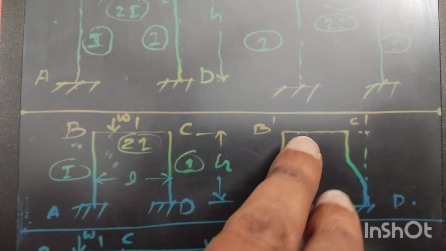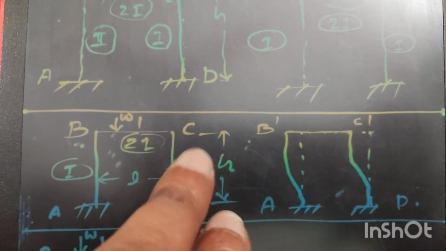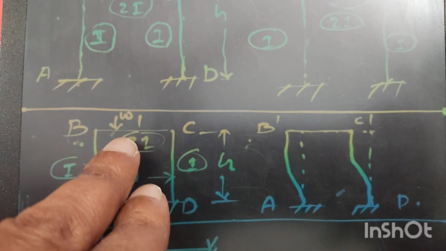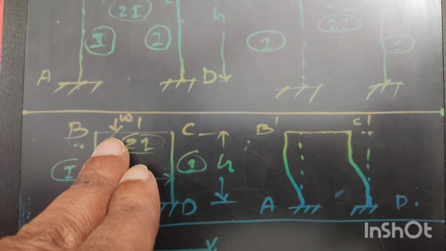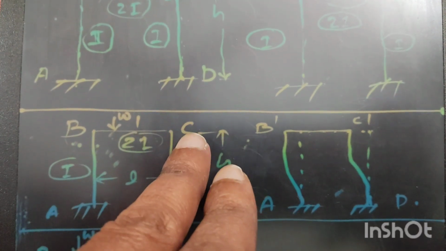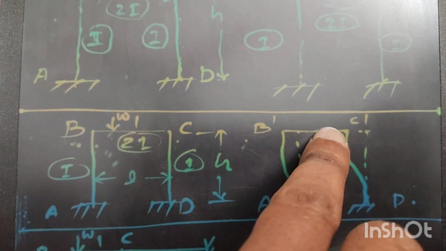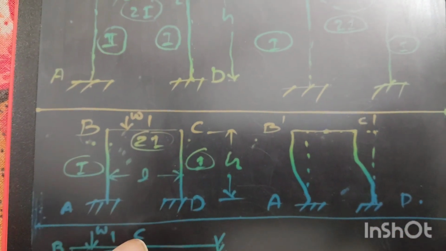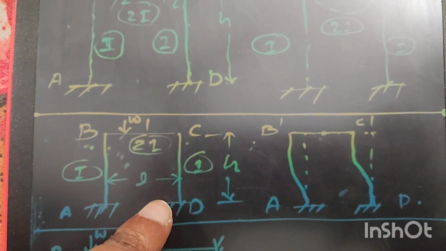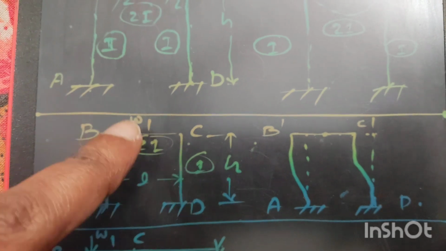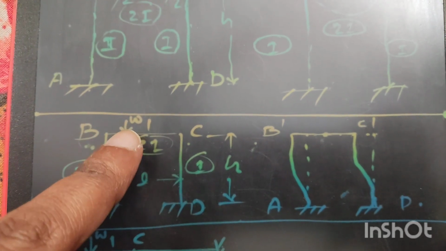Point B will go to B dash in this direction, left direction, because the load is at the left portion from the middle, and point C will go to point C dash. Otherwise there would be no sway for the structure. The supports of the structure are also in the same position, so only for this eccentric load there will be sway for the structure.